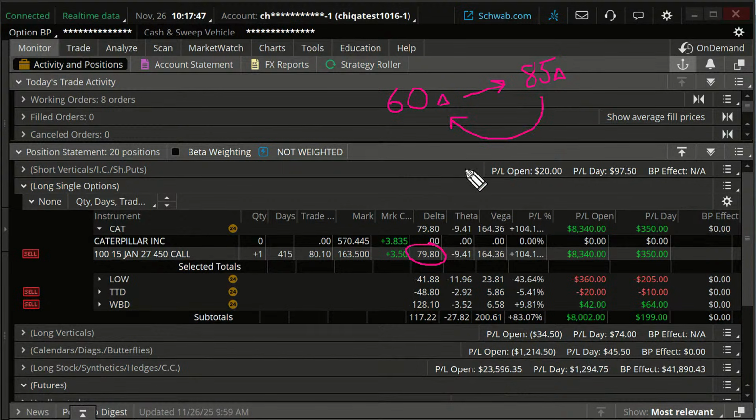Why would we do that? Well, the reality is, it only goes from the 60 delta to the 85 delta if the stock is going up anyway. But if it's going up, it goes up to, say, the 85-ish delta, and we roll it back down. Why would we do that? Well, first of all, if we knew for sure it was going to continue to go up, then we would stick with the higher delta, okay? Because we would make more money if the stock continued to go up.